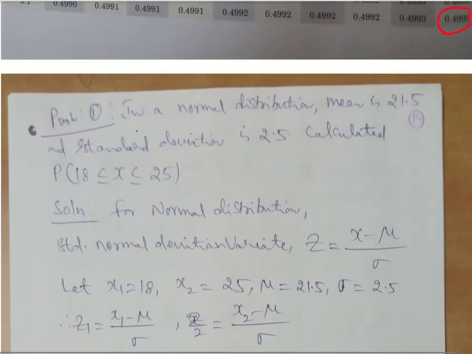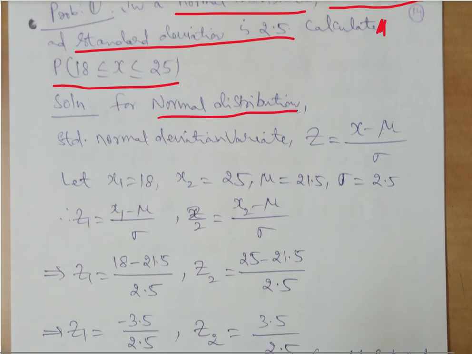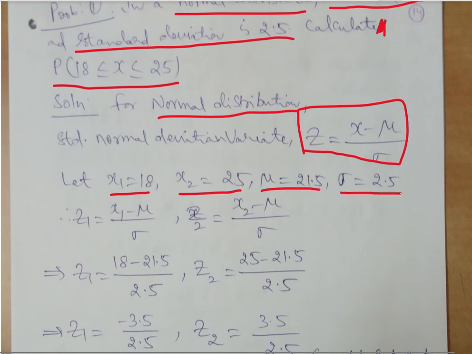Problem 1. We have a normal distribution. Mean is 21.5 and standard deviation is 2.5. Calculate P, the probability that x is between 18 and 25. Given it is a normal distribution, we have z equal to x minus mu by sigma, where sigma is the standard deviation and mu is the mean. So we have given x1 is 18, x2 is 25, mu is 21.5, and sigma, the standard deviation, is 2.5.